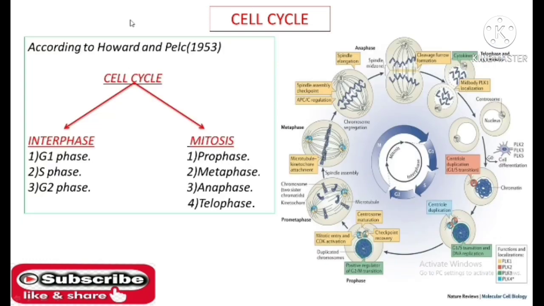So now we will talk about the cell cycle types. Basically according to Howard and Pelc in 1953, the cell cycle is divided into interphase and mitosis. So G1 phase, S phase and G2 phase are included in interphase, whereas prophase, metaphase, anaphase and telophase are included in mitosis.